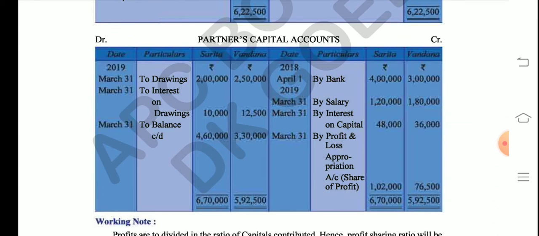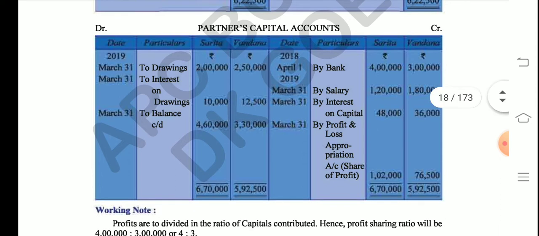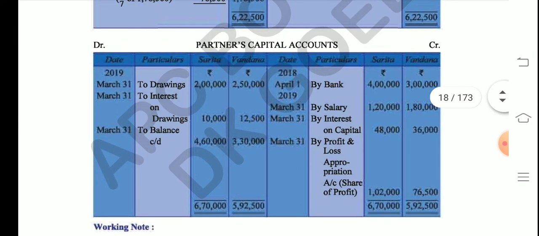Why? Because the capital must have been deposited into the bank. If you do not wish to write by bank, you can write by cash also. That's really not a problem. So either by cash or by bank. So this amount is written.